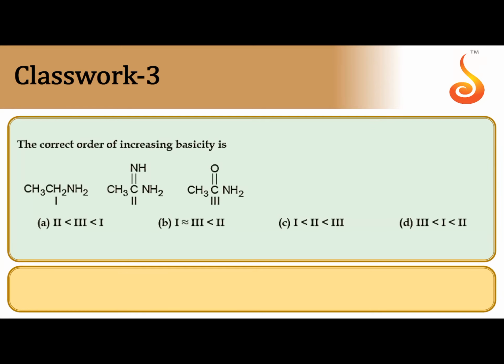The correct order of increasing basicity. This is an important one. CH3CH2NH2: here CH3CH2 is an electron donating group. CH3CO is an electron withdrawing group, as in CH3CONH2. Since CO is an electron withdrawing group, and moreover the lone pair of nitrogen is involved in delocalization due to conjugation with the CO pi bond, the availability of the lone pair at nitrogen decreased.